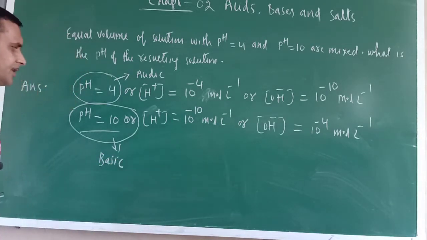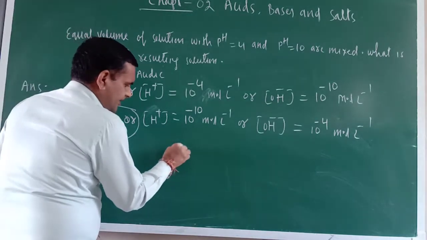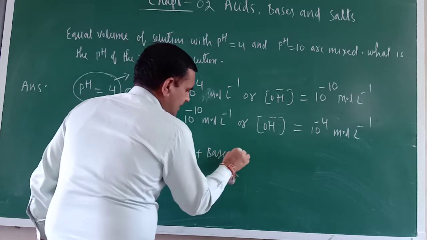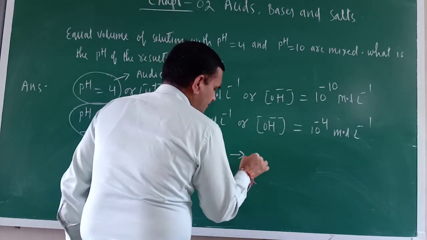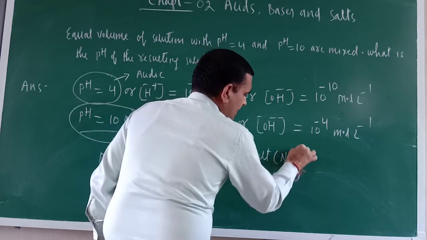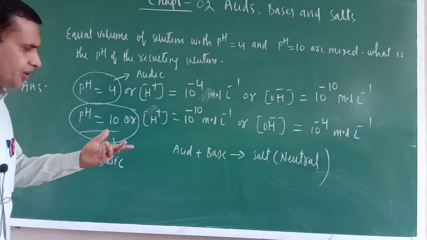Yes, this is basic or not? So now acid plus base gives salt. And the salt is neutral in nature.